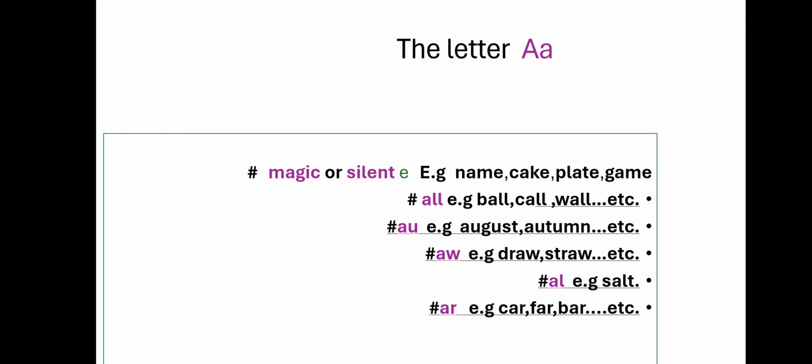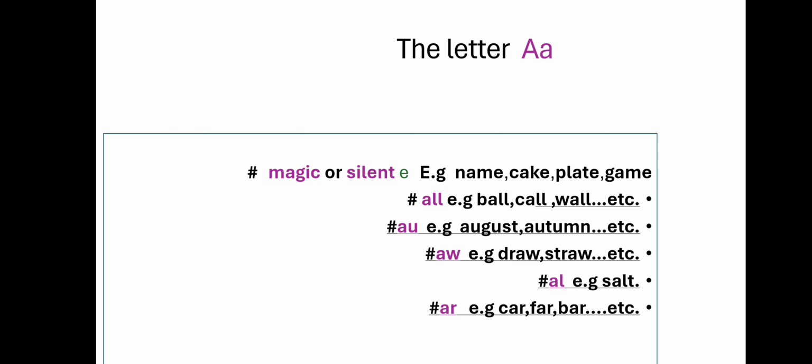The third position of the long A when the letter A comes in the middle of the word followed by a consonant, then we have the magic or the silent E. Also here we pronounce it long A, like name, cake, plate, game.